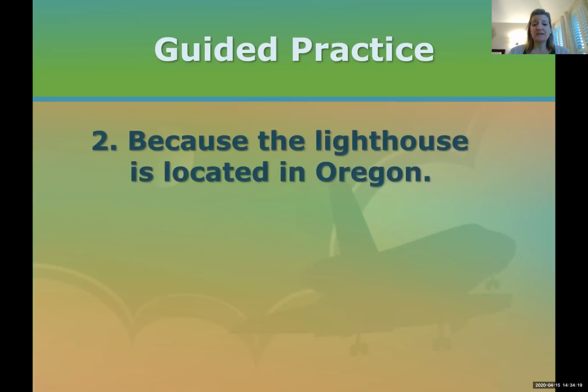Because the lighthouse is located in Oregon. We have that one word at the beginning that makes us want to know more. Because. Because is that special word that sometimes our dependent clauses start with to let us know it's dependent. We have to know why.